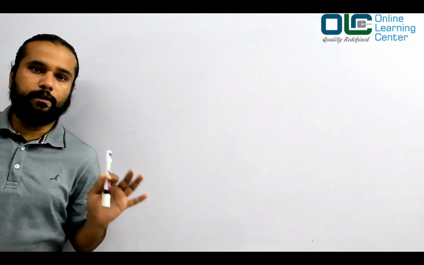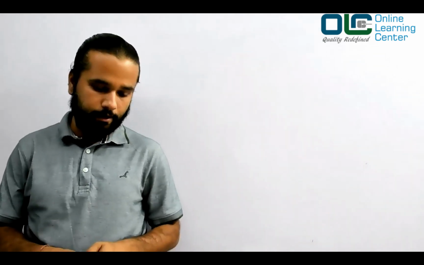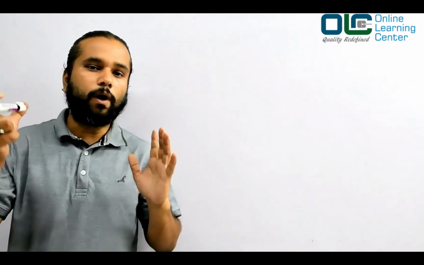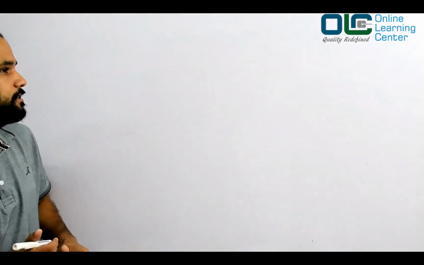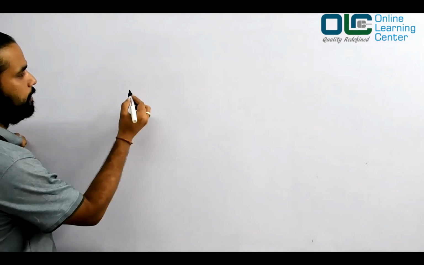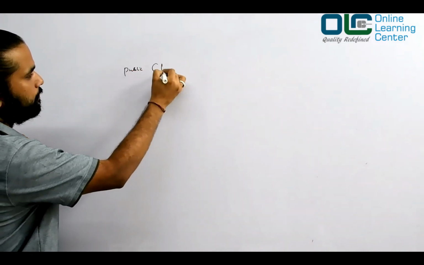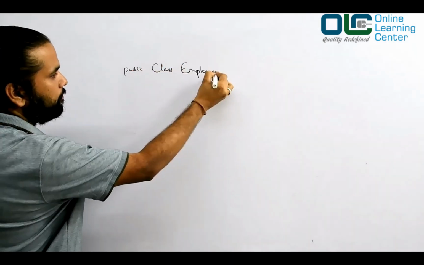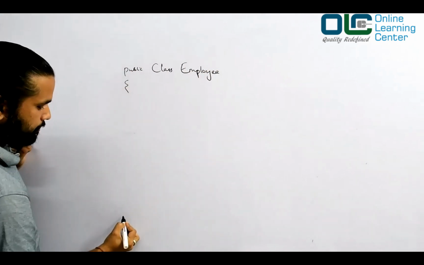Now let's take a couple of examples, where I'll try to explain what you actually do to write code in Java and what exactly you have to do to write the same code in Scala. I'll start with Java first. So the requirement is, let's say, create a class called employee, public class employee.